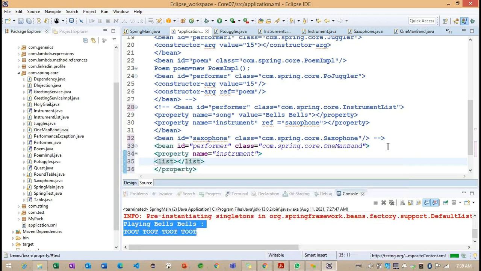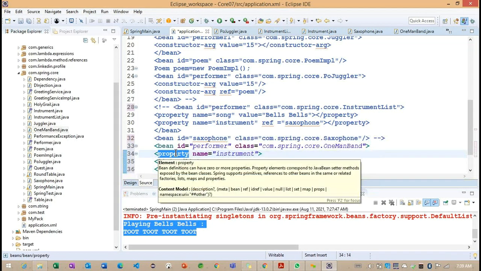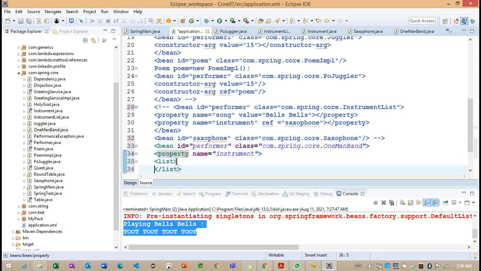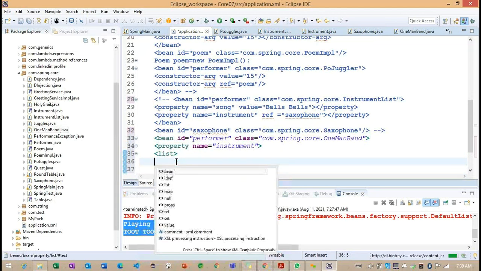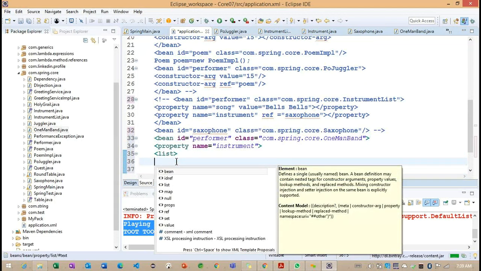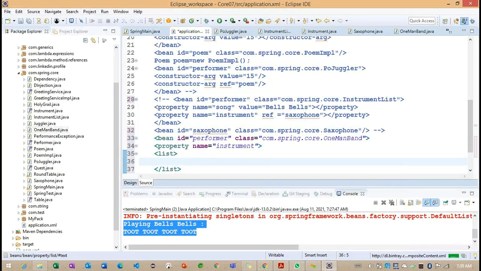Here we are having the list tag. So observe carefully inside this particular property. We are defining this list tag, and whenever we press Ctrl+Space, you can see these many options. Internally we can go for bean, list, map, null, props, reference. So these are the values we can go for, right? But now, basically, we need to define multiple objects here.